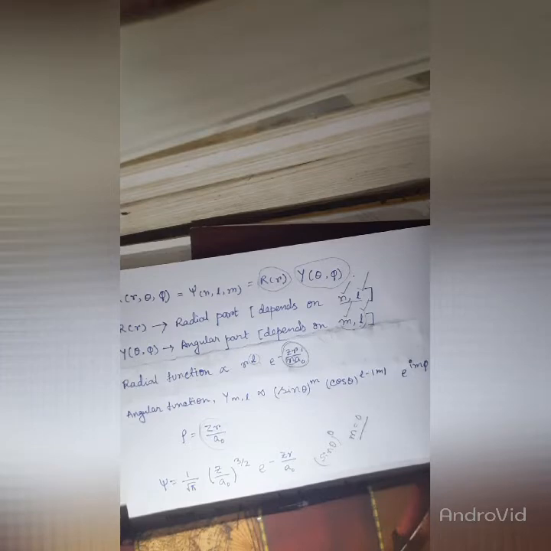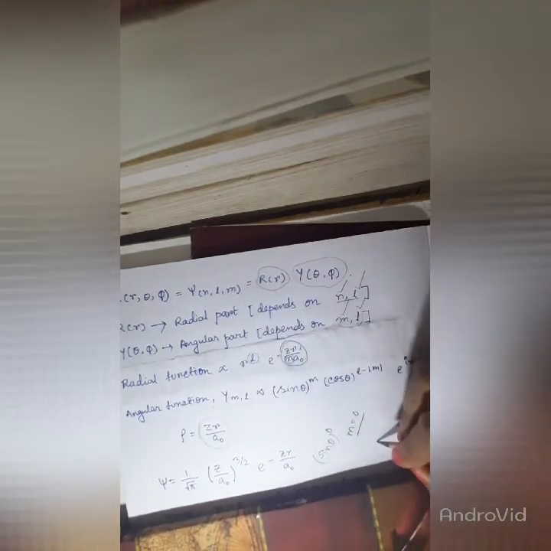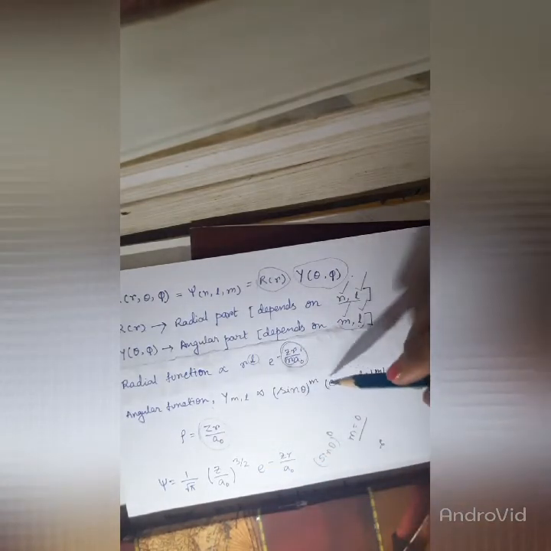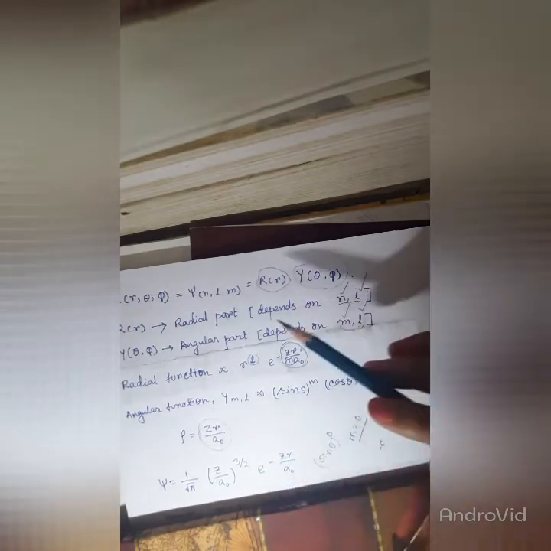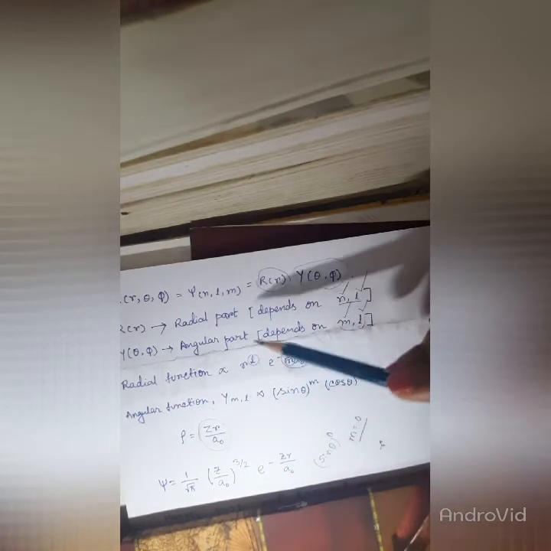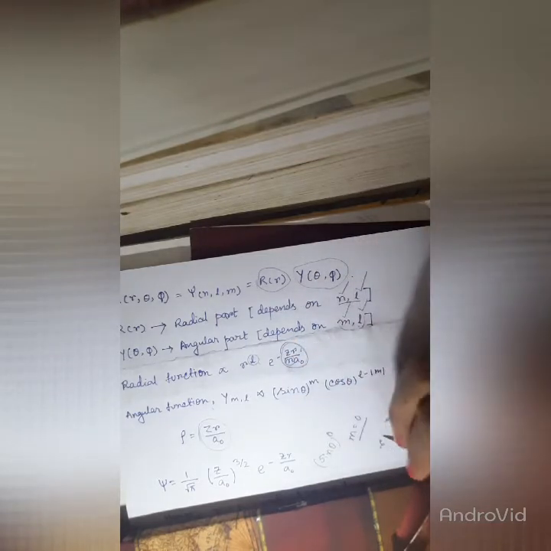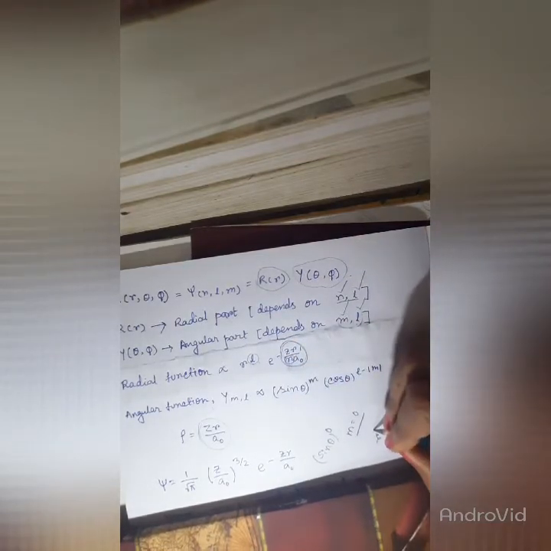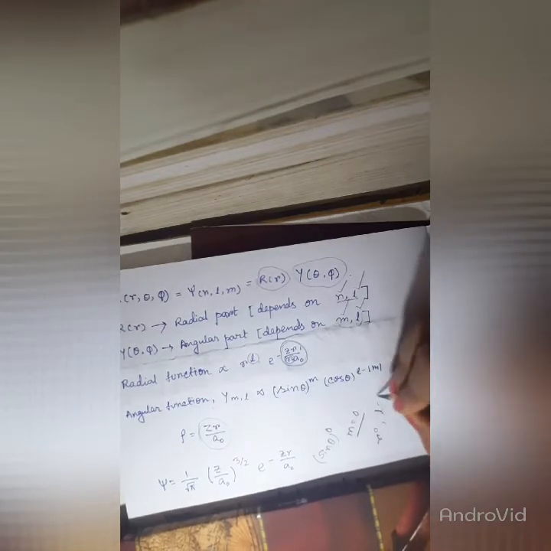The power of sin theta is equal to 0, it means m is equal to 0 here, and there is no r term involved here. In this part there is no r term. The power of cos theta is equal to L minus mod of m, and here there is no cos theta term. Another way to evaluate the azimuthal quantum number L is the power of r. Now here the r term is absent, hence the power of r is also 0, hence L is equal to 0 here.